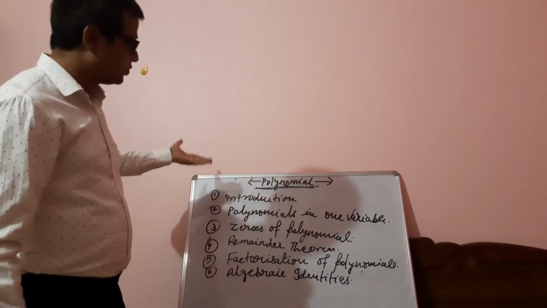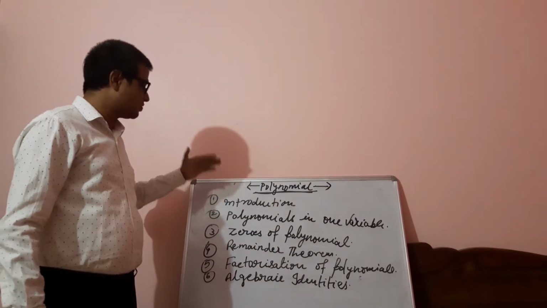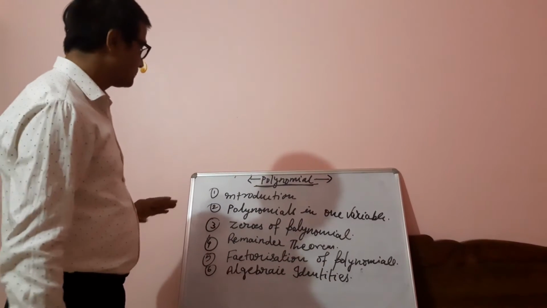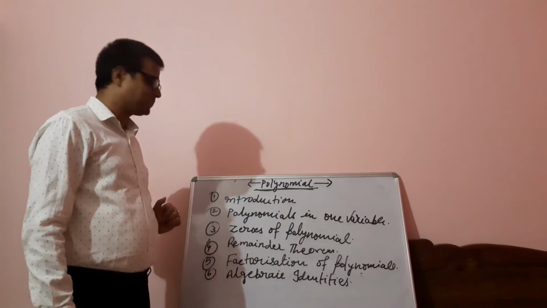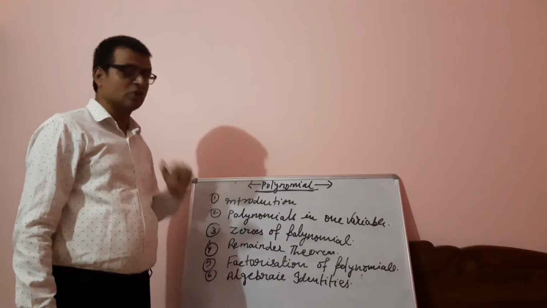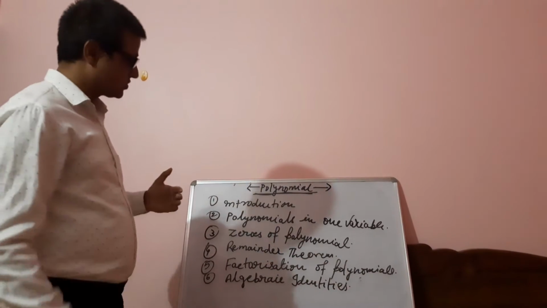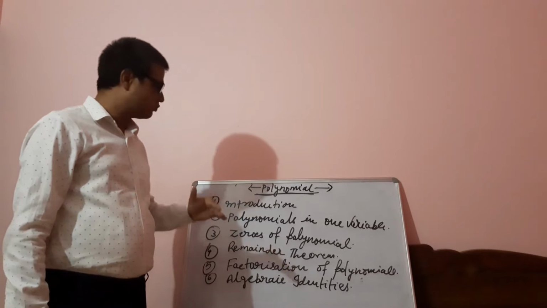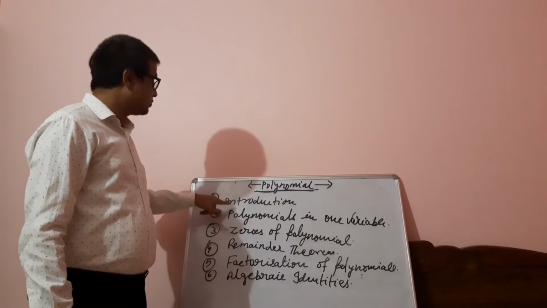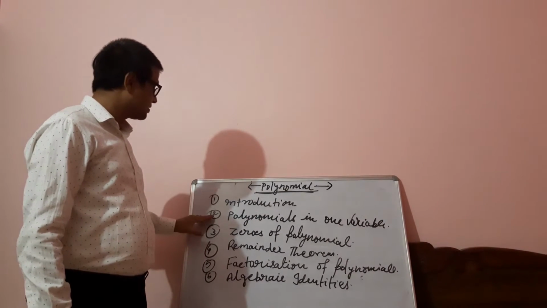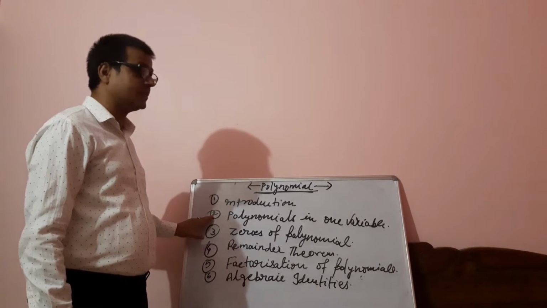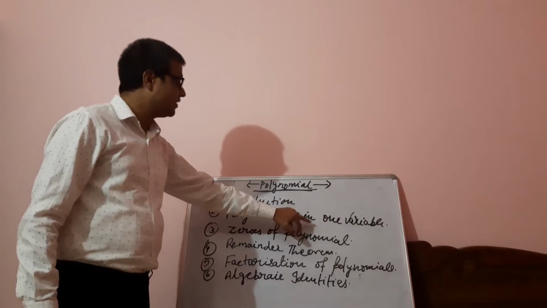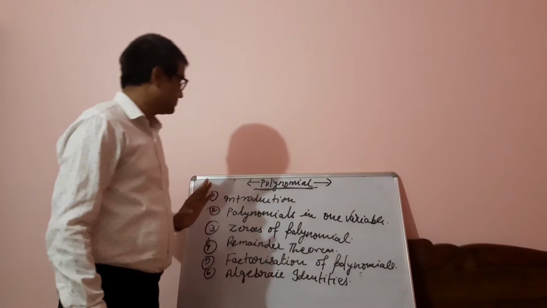ठीक है, आप जानते हो नहीं जानते हो. So let us begin the chapter. What are the topics to be covered in the chapter? The very first is introduction of the polynomial. आप पहले से भी कुछ इसके बारे में जानते होंगे. आप जो जानते हो, जो आप पढ़ने जा रहे हो, that would be told here. After introducing the polynomial, we'll come to the second topic to be covered in this chapter. The name is polynomials in one variable.